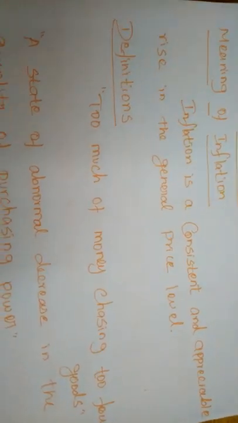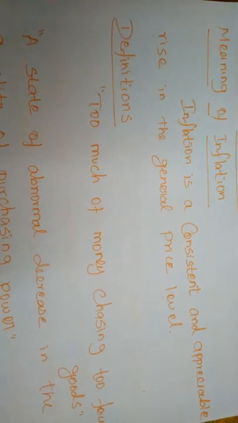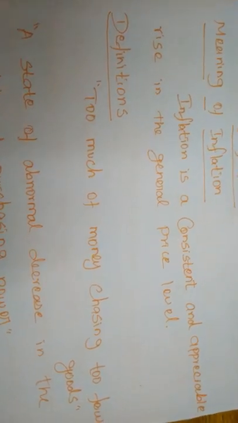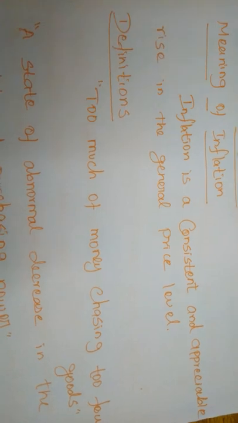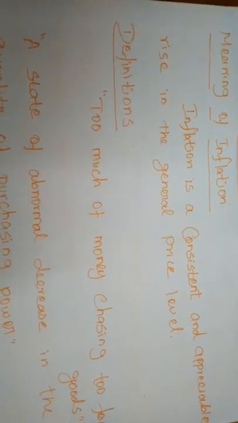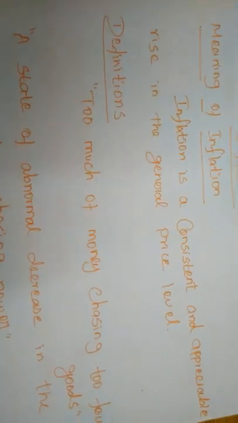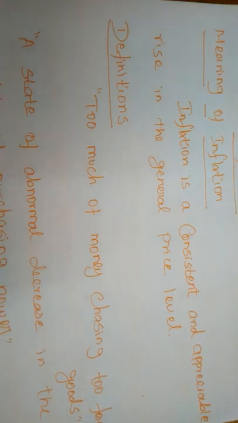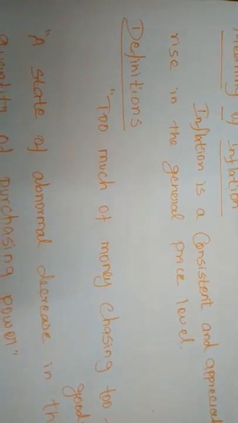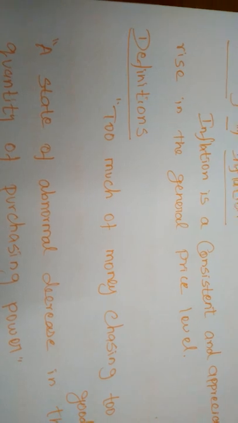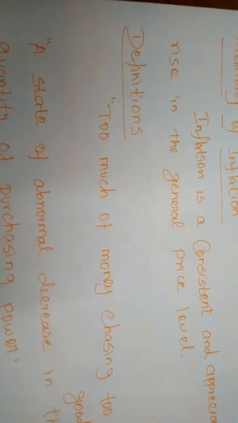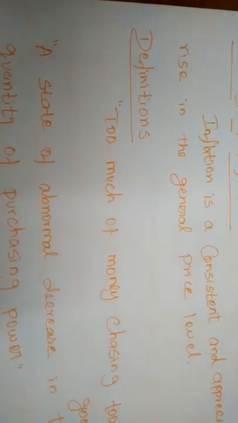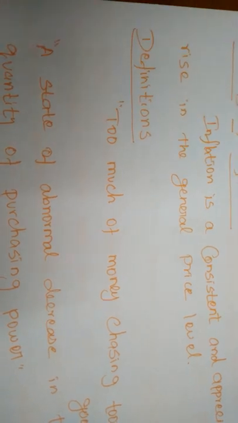The general price level of a commodity increasing appreciably or consistently is considered inflation. It is not a one-time rise. Normally, when the price level of a commodity increases continuously, that is called inflation. The general price level is steadily increased, and that situation is called an inflation situation.